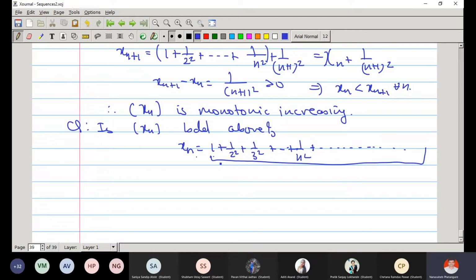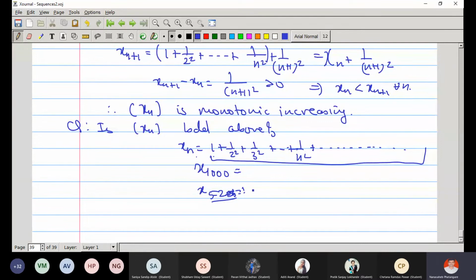Yes, sir. And therefore, it is very important to know whether it is convergent, because there are infinitely many numbers as your n increases. For x100, there are 100 numbers. If you look at x1000, there are 1000 numbers in the summation. If you look at x5225, there are 5225 numbers in the sum.